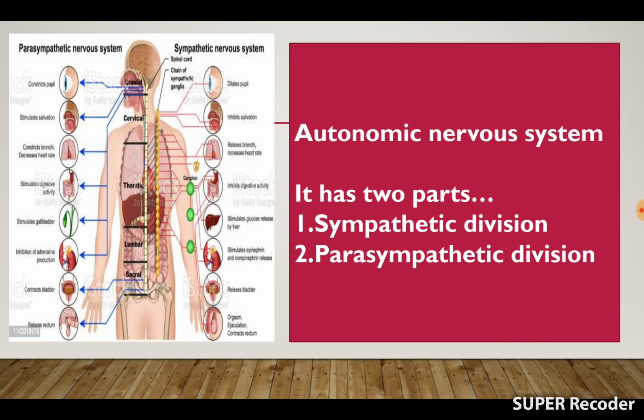Then the next part of the peripheral nervous system is known as the autonomic nervous system. The autonomic nervous system means self-regulating or independent. It is the second part of the peripheral nervous system, and it is involuntary and governs activity which is not normally under the direct control of the individual. It works even when the individual is asleep. It sustains life processes when the individual is under anesthesia and prolonged coma states.